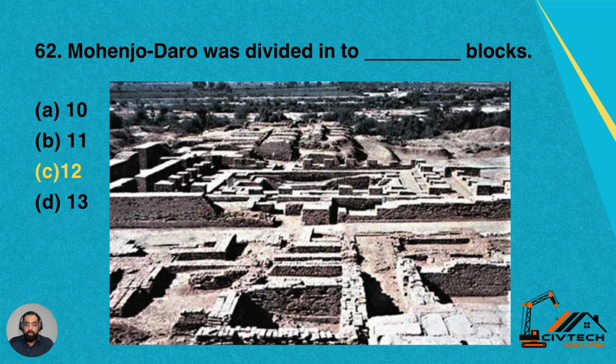Then we have 62. Mohenjo-daro was divided into dash blocks. If some of you have witnessed or visited the town of Mohenjo-daro, this is one of the pictures available in the literature. Mohenjo-daro is located in district Larkana, Sindh, Pakistan. I visited this town personally several times, and there were 12 blocks at the time of Indus Valley civilizations. So option C is correct for this question, which is 12. It was divided into 12 different blocks.